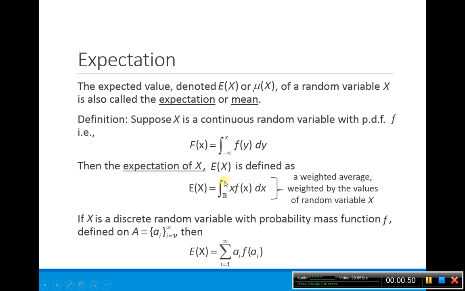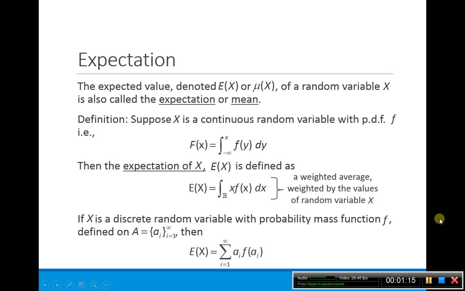Here we're looking at the integral over our whole entire real line. Remember, our random variable is a mapping from some sample space to our real line, so we're looking at the integral over our entire real line of our probability density function f multiplied by our values x, so a weighted average.